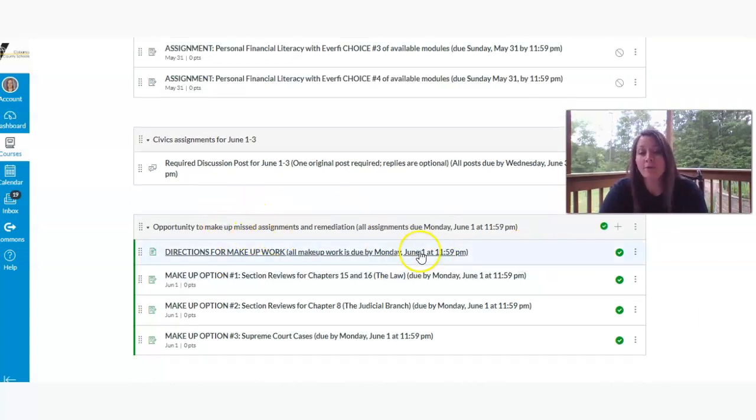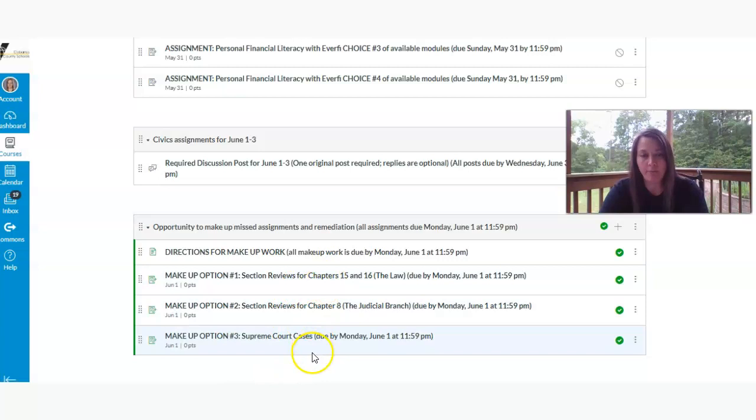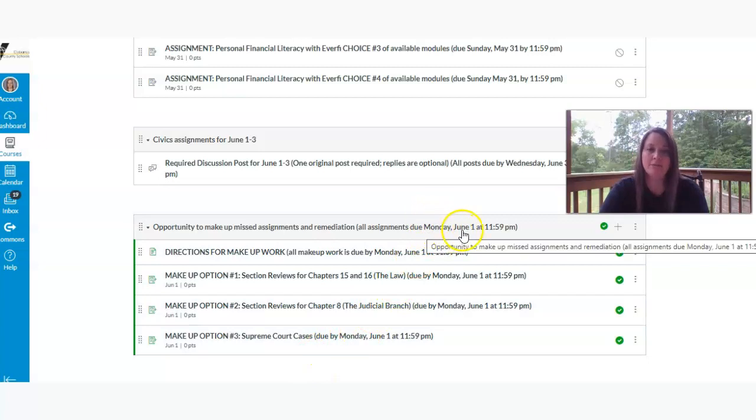So our opportunity to make up some assignments is here, but the assignments, if you're going to make any of those up, are due Monday, June the 1st. I have some directions here on this page, and then here are the 3 makeup options. You can do a choice of any or all of those. But again, I want to stress the due date is Monday, June the 1st at 11:59 p.m. It's coming up quickly. If you have any questions about the makeup work, please send me an email and don't wait till the last minute.